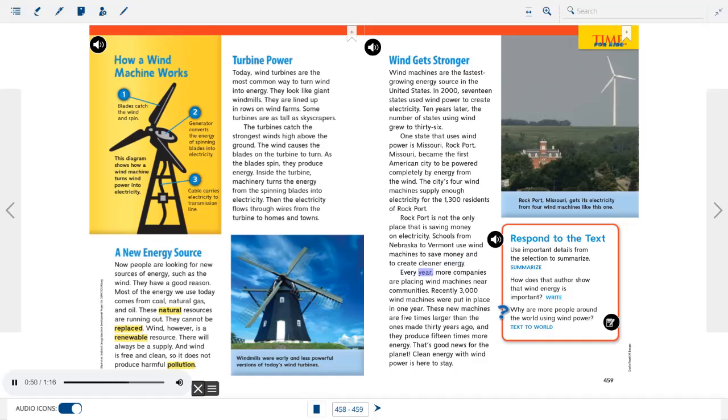Every year, more companies are placing wind machines near communities. Recently, 3,000 wind machines were put in place in 1 year. These new machines are 5 times larger than the ones made 30 years ago, and they produce 15 times more energy. That's good news for the planet. Clean energy with wind power is here to stay. Rockport, Missouri gets its electricity from 4 wind machines like this one.